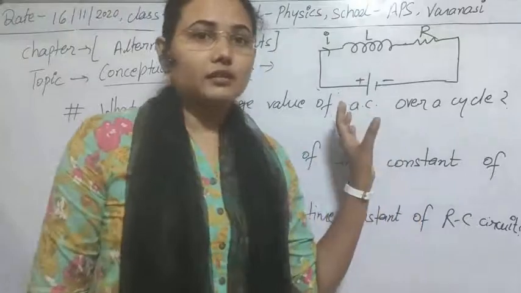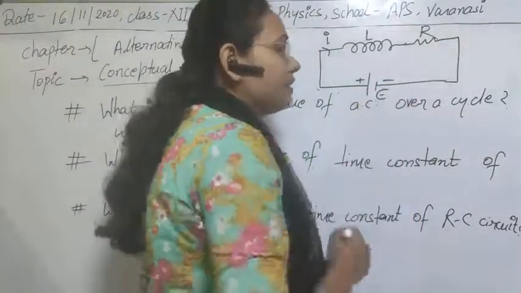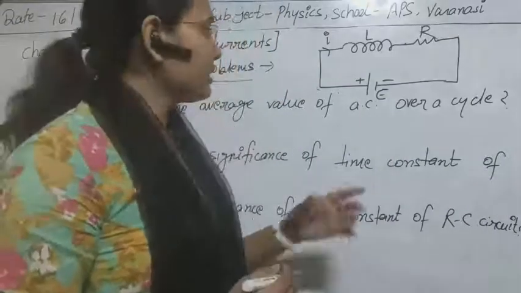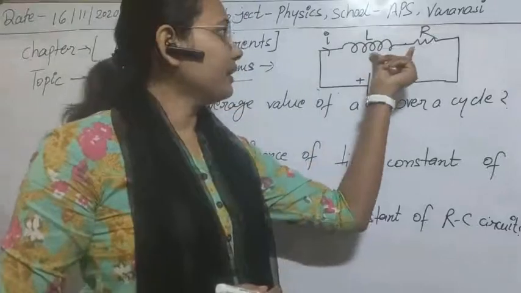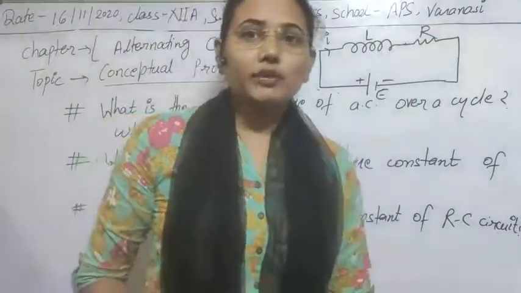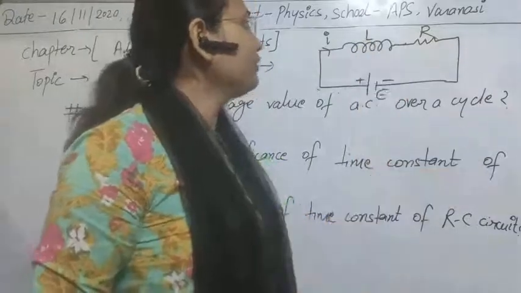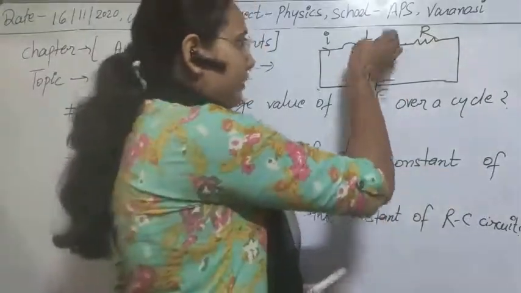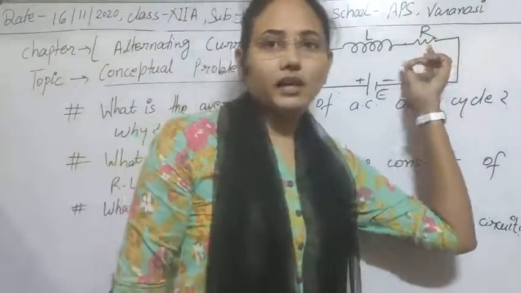In this circuit, if you connect it to a battery and supply some voltage, obviously due to this supply, a current will flow through the inductor and resistor. So what will be the value of current? That can be explained with the help of Faraday's law of electromagnetic induction and Ohm's law.